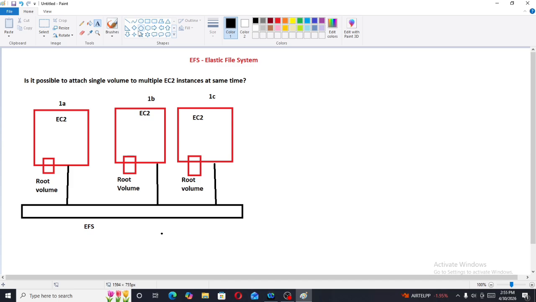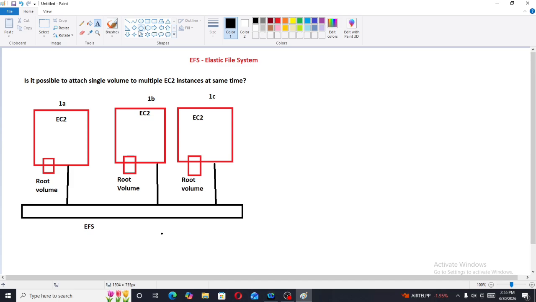So I can share data among the EC2 instances by attaching EFS to each EC2 instance. But the most important thing is EFS is only for Linux EC2 instances. It will not work for Windows EC2 instances.